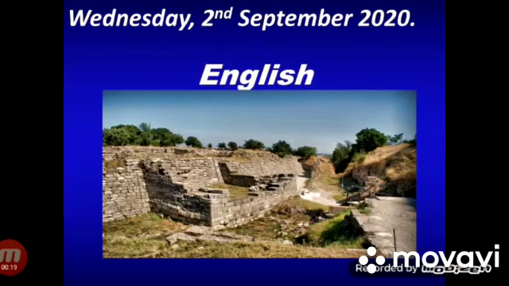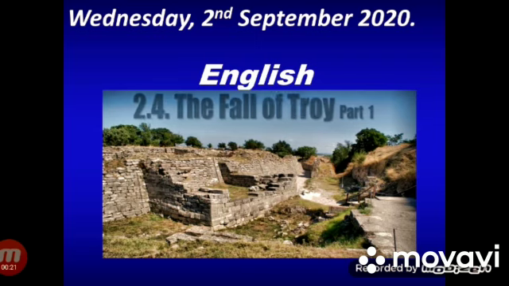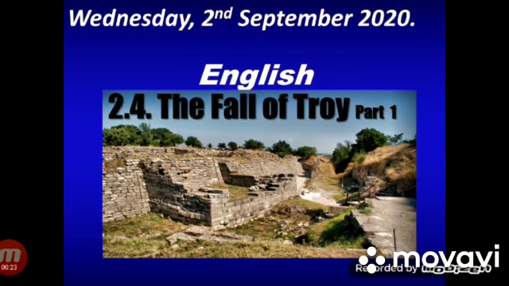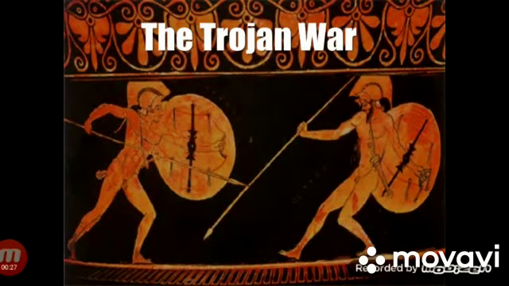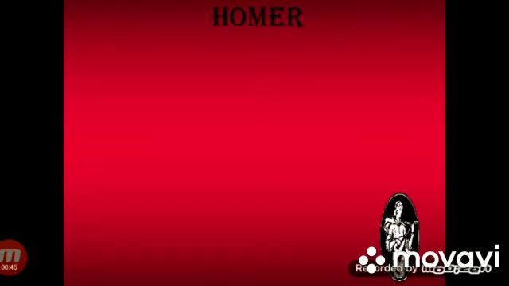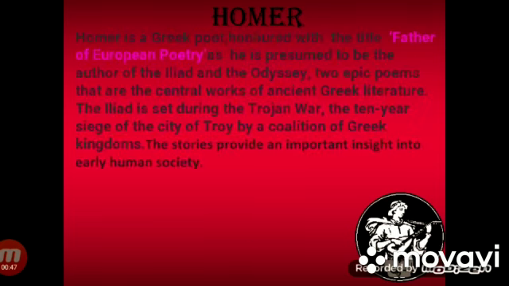Hello students, today in English we will learn lesson 2.4, The Fall of Troy, part 1, which is based on the Trojan War. Introduction to the writer. Homer is a Greek poet honored with the title Father of European Poetry as he is presumed to be the author of the Iliad and the Odyssey, two epic poems that are the central works of ancient Greek literature.